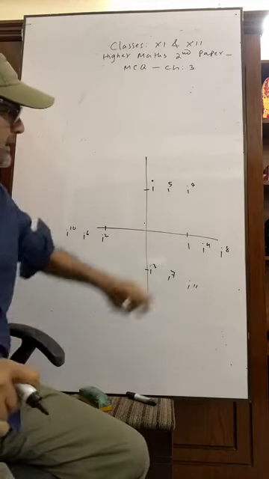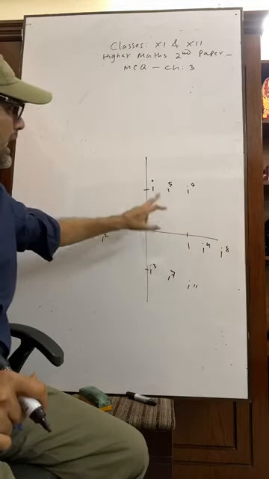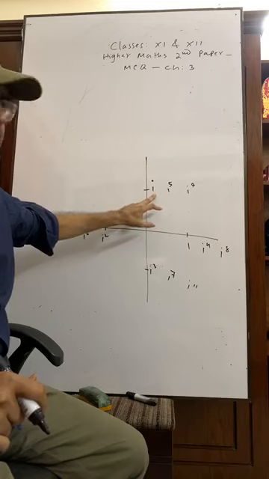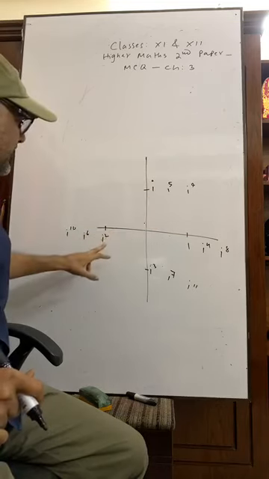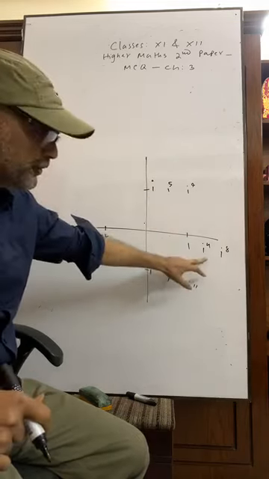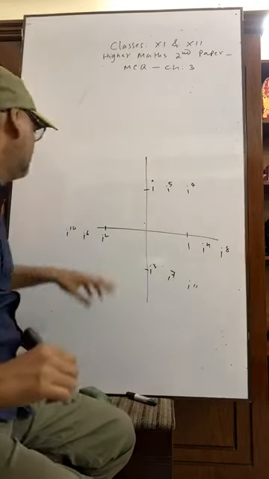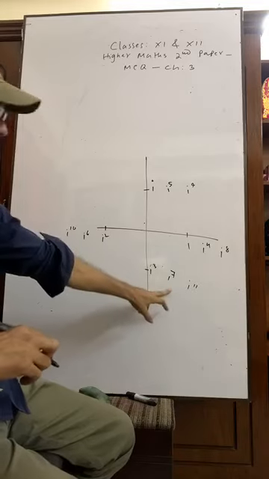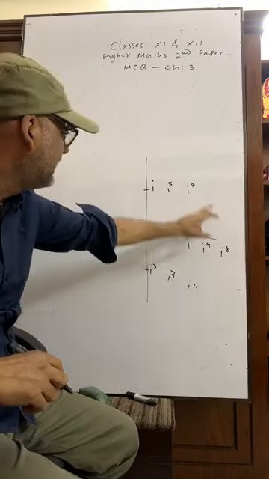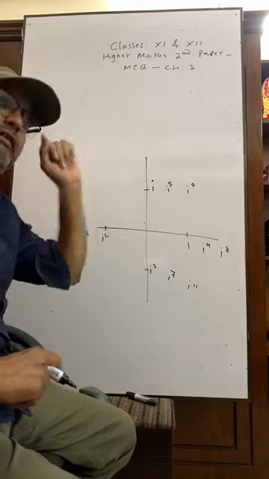Have you seen? This was 1, i, this i has been multiplied by i to get i square, i cube, i4. Again i5, i6, i7, i8, i9, i10, i11.